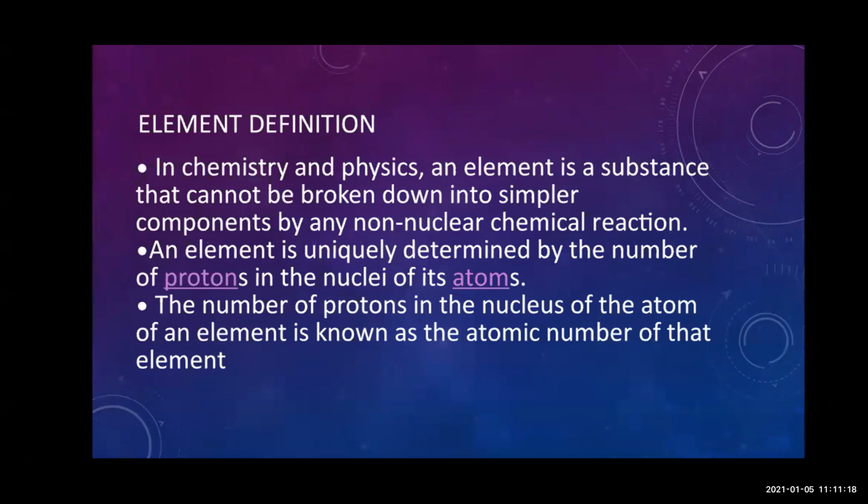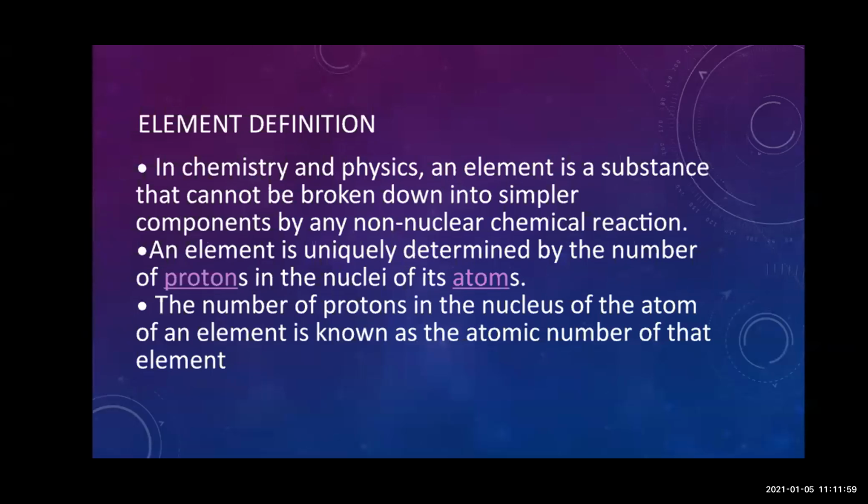Now let's move towards our next point, that is elements. Elements means what? In chemistry and physics, an element is a substance that cannot be broken down into simpler components. In the first slide I told you what elements are. Elements are substances which cannot be broken down into any smaller or simpler form, even if the elements undergo physical change or chemical change. They are not broken down into simpler components. This point you should remember, students.